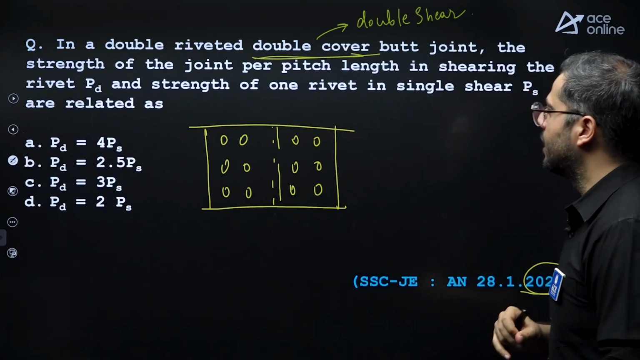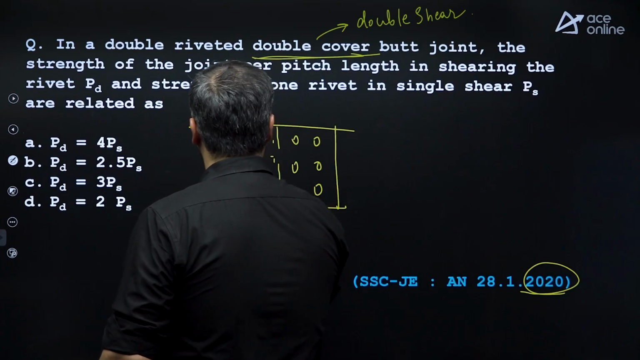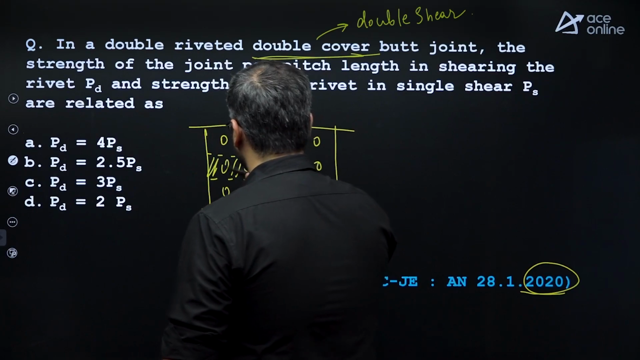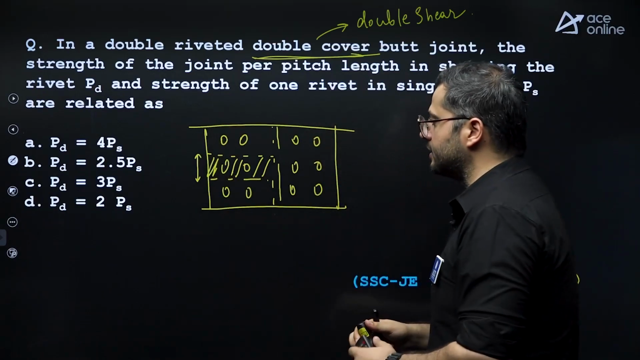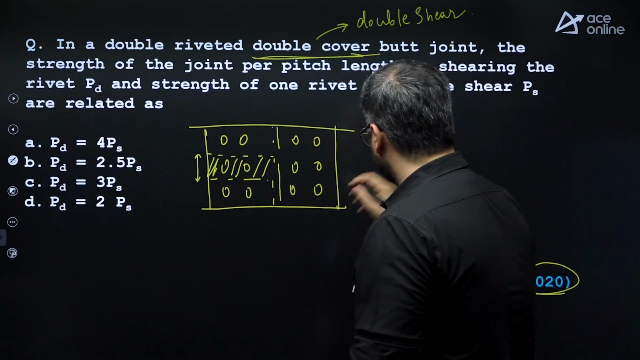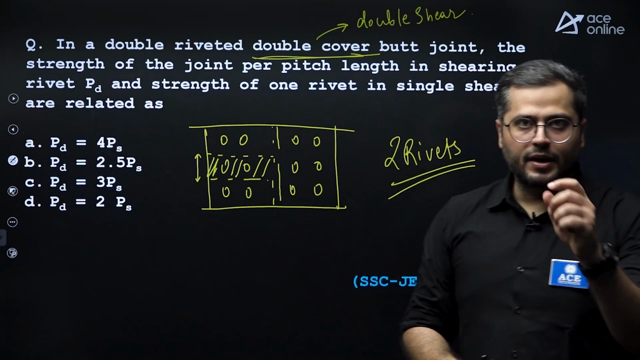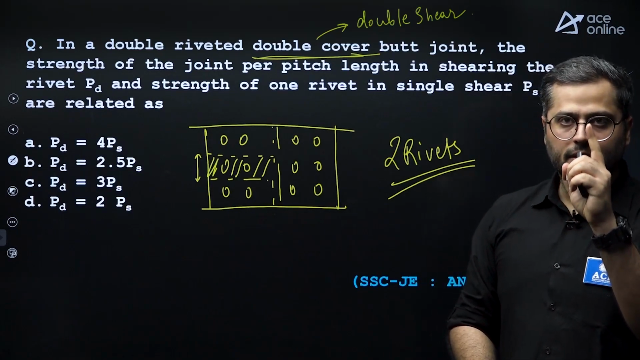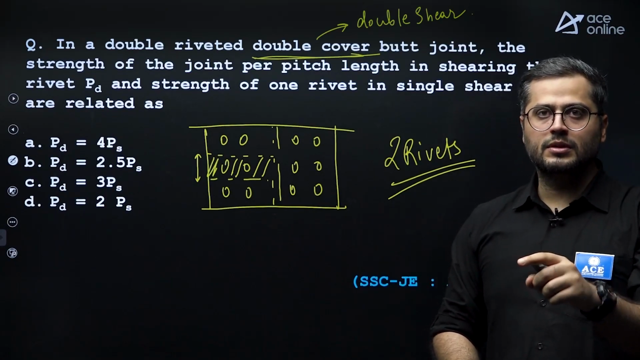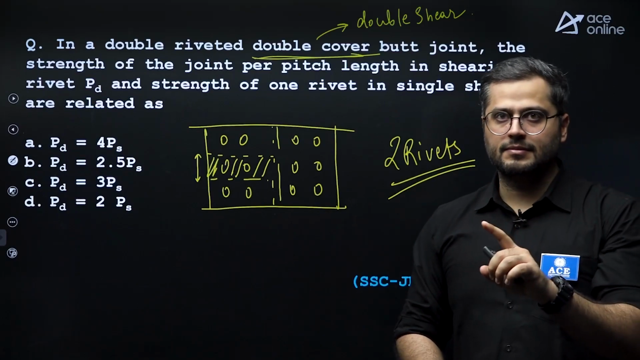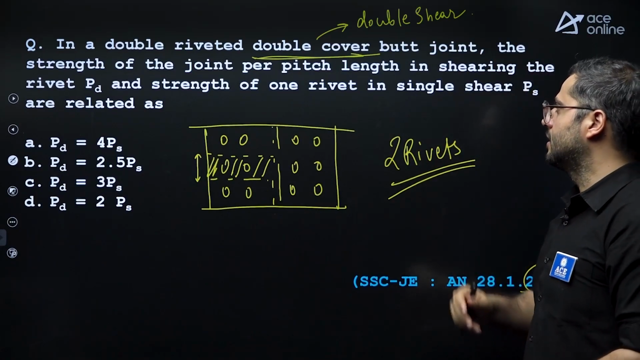After that, they're talking about calculating per pitch length. So only one pitch length or one gauge length you need to consider. In one gauge length or one pitch length, the number of rivets or bolts will be equal to the number of rivet lines or bolt lines. Because there are 2 rivet lines, there will be 2 rivets, right?